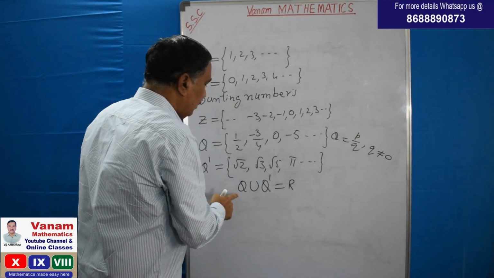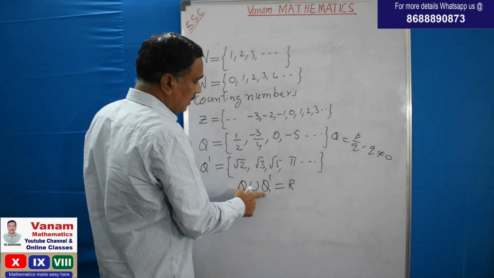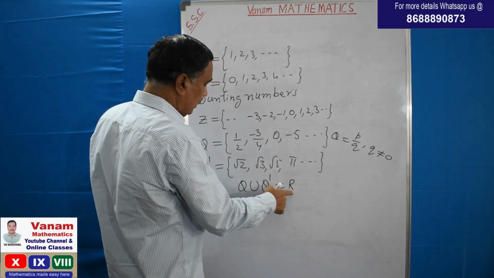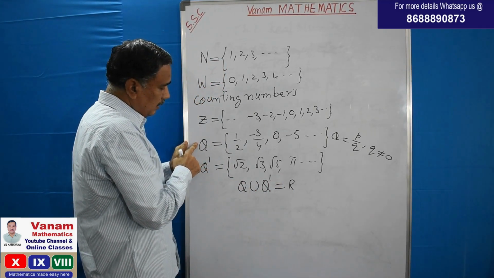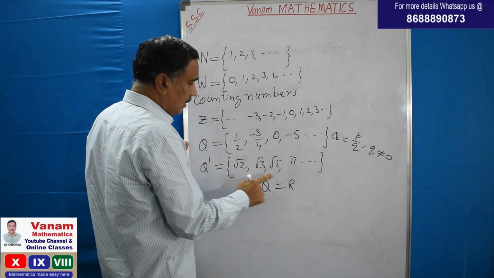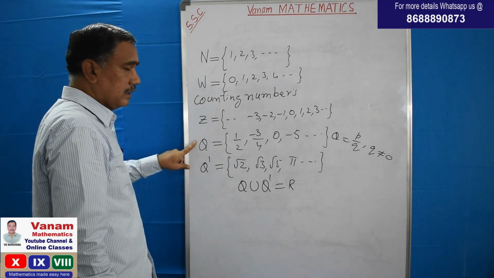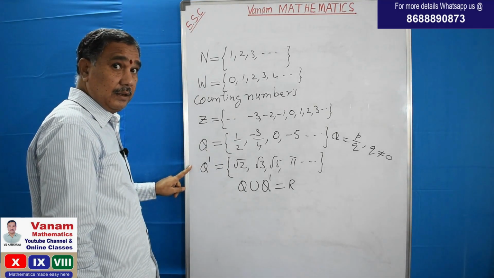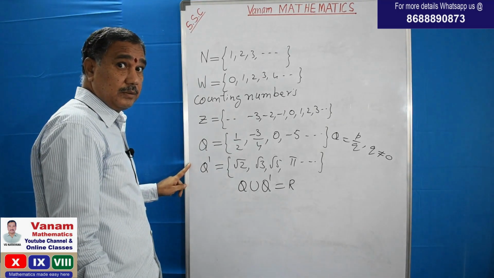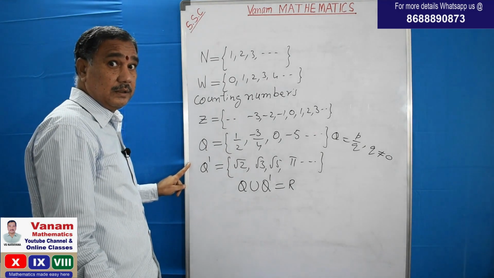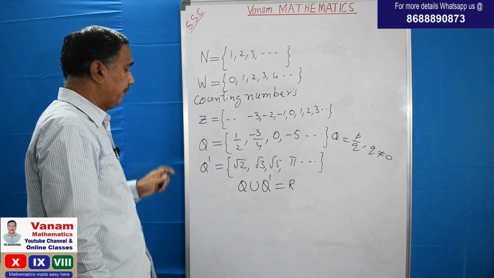That means Q union Q dash is equal to R. The union of rationals and irrationals is called real numbers. Irrational means not rational, like responsible, irresponsible; regular, irregular. So they got the name.